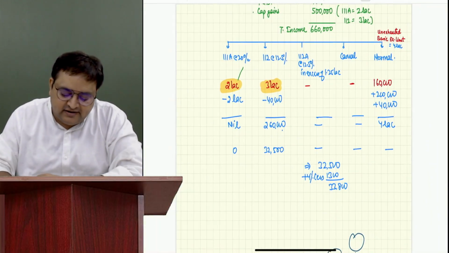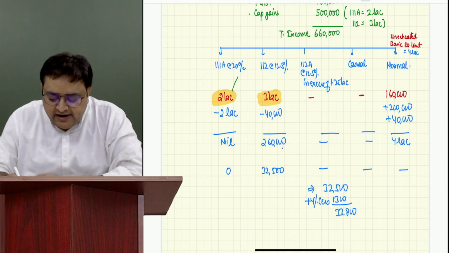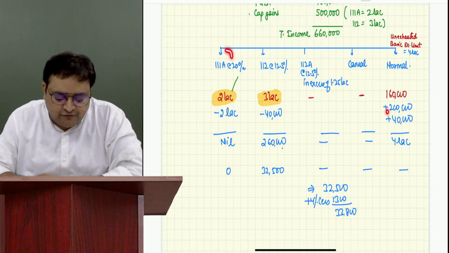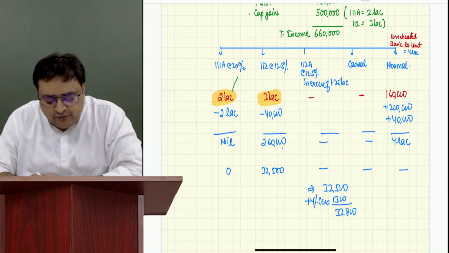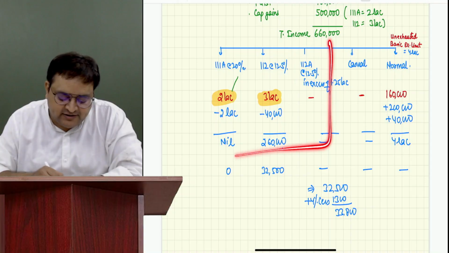That is the reason whenever we need to move the amount, we will move it first from 111A, then from 112, then from 112A. Have you understood this or not?